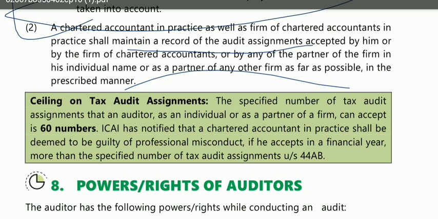Okay, so this is how you are going to do ceiling, and now we have to start with powers and duties, and after that we will start with the other remaining essays or topics.